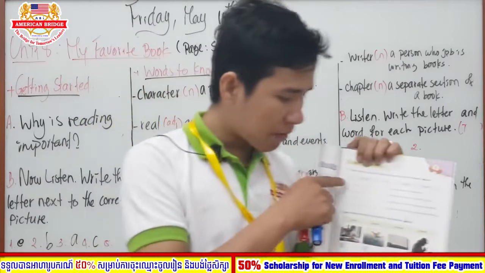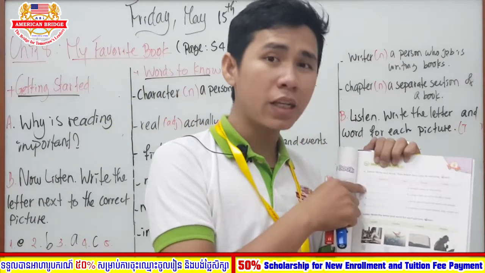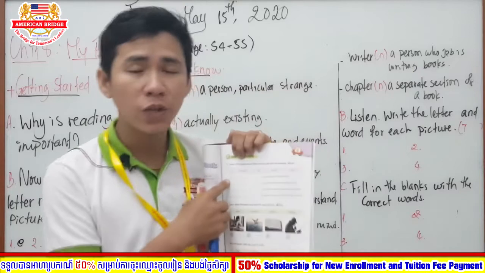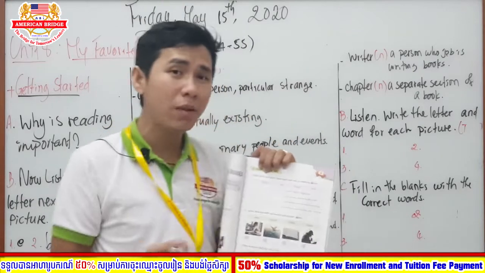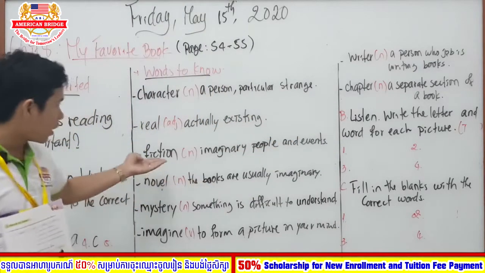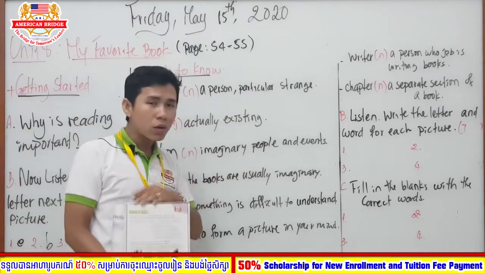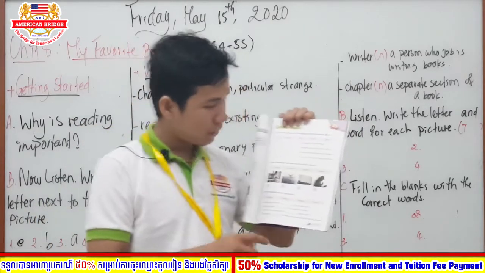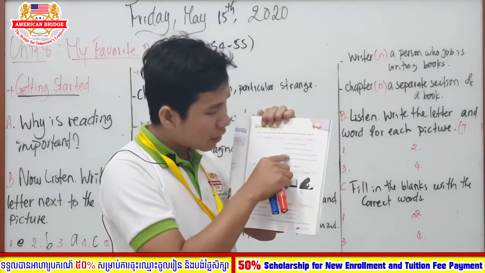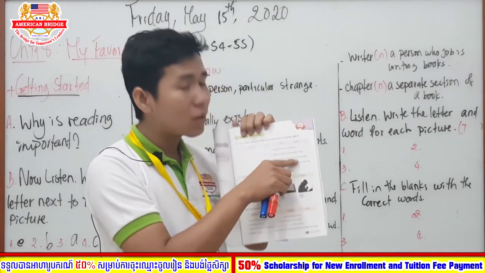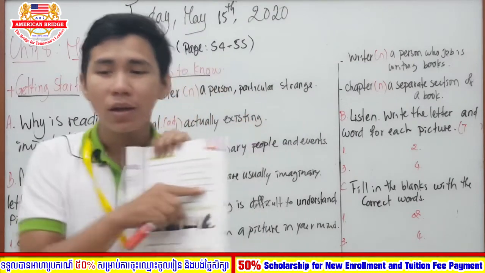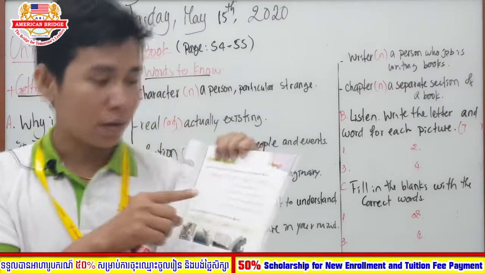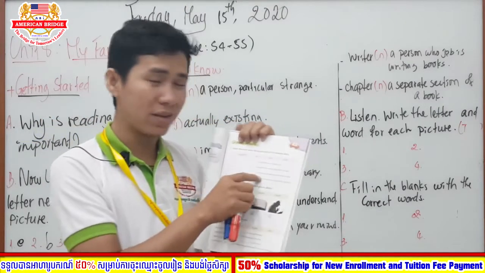So number 1 of our lesson at the moment is fiction. So which one is the answer of fiction? What does it mean, fiction? Fiction is imaginary people and events. What is it? Right, stories about made up events and people. So this is the first answer, number 1 is letter C.